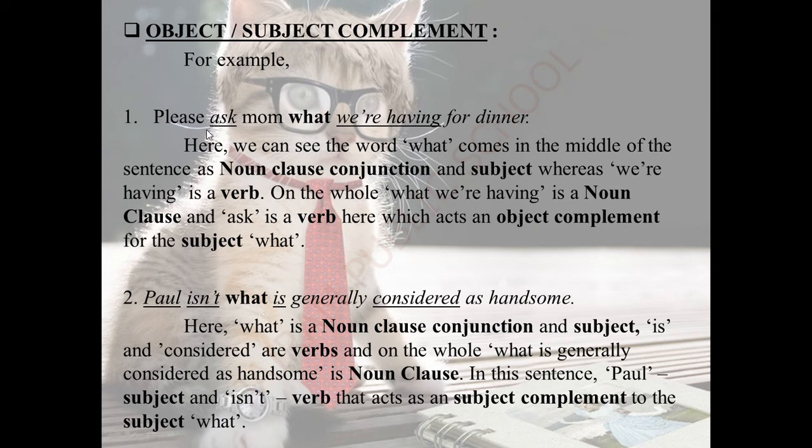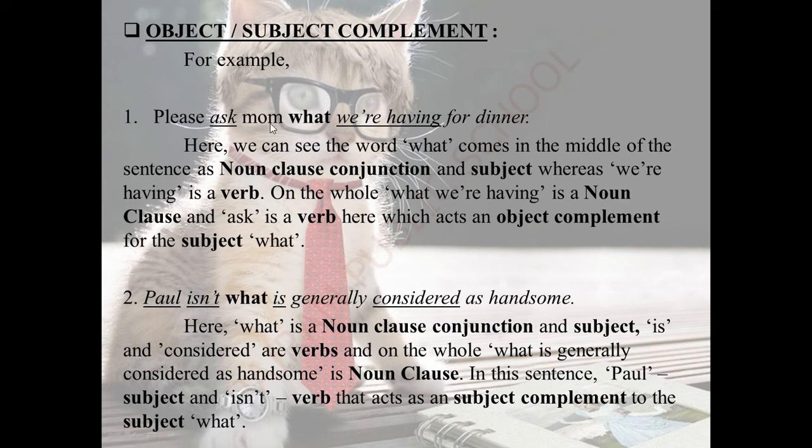Now come here, ask. Ask is a verb. So please ask mom. See here, what we are having for dinner. We usually ask this question, what are we having for dinner. But for this, whom do we have to ask? We have to ask mom.